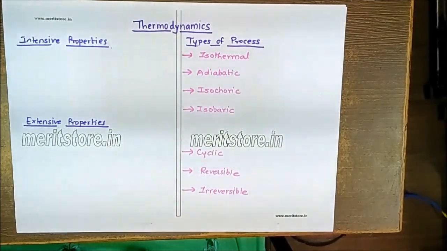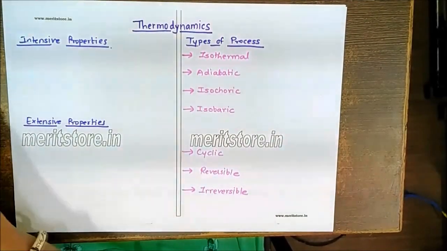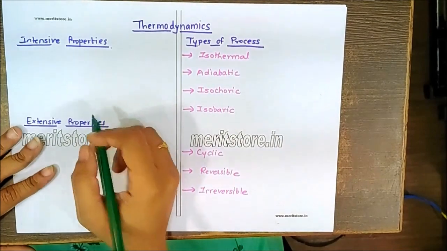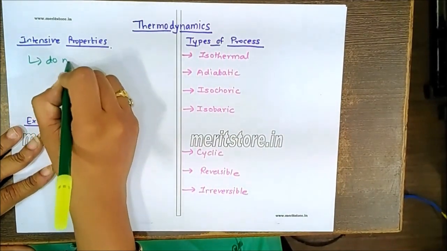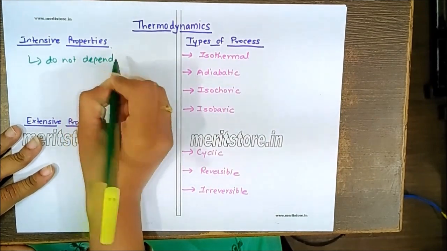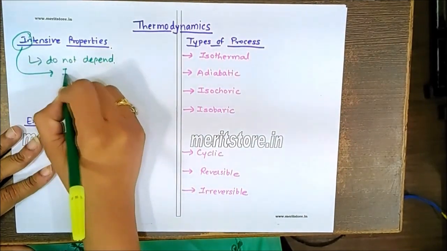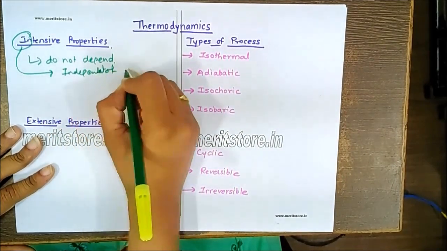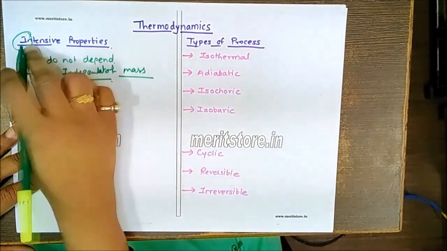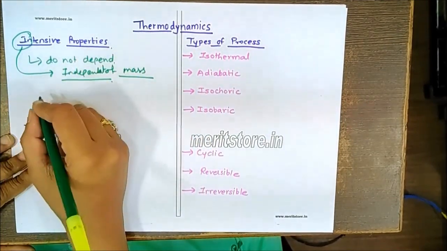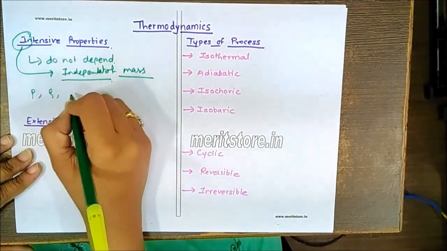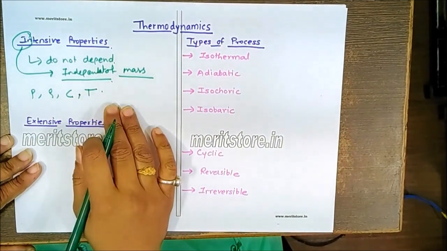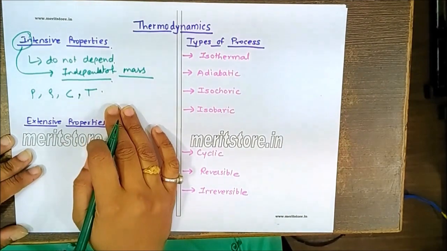First of all, we'll focus on the intensive and the extensive properties. Extensive properties depend on the amount of the substance. When a property does not depend on, or is independent of, the mass, we call it an intensive property. For example, properties like pressure, density, concentration or temperature are not dependent on the amount of substance, so we call these the intensive properties.